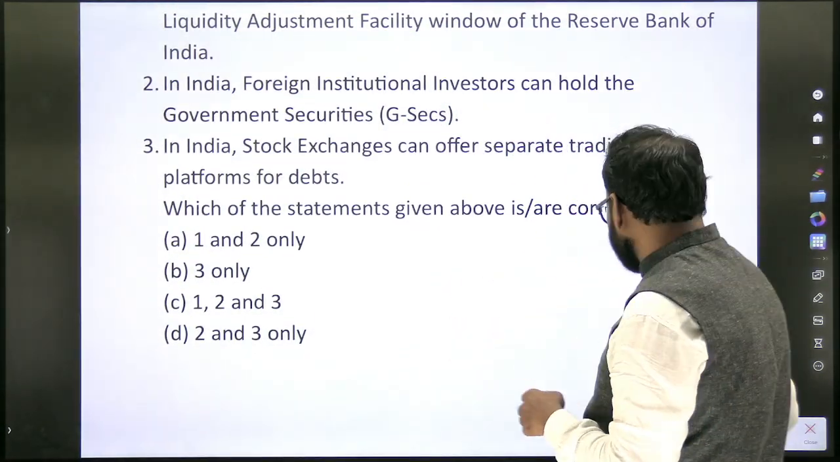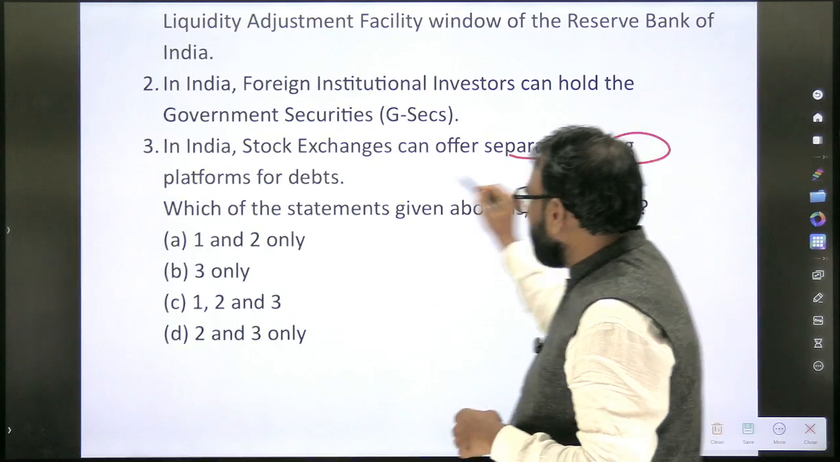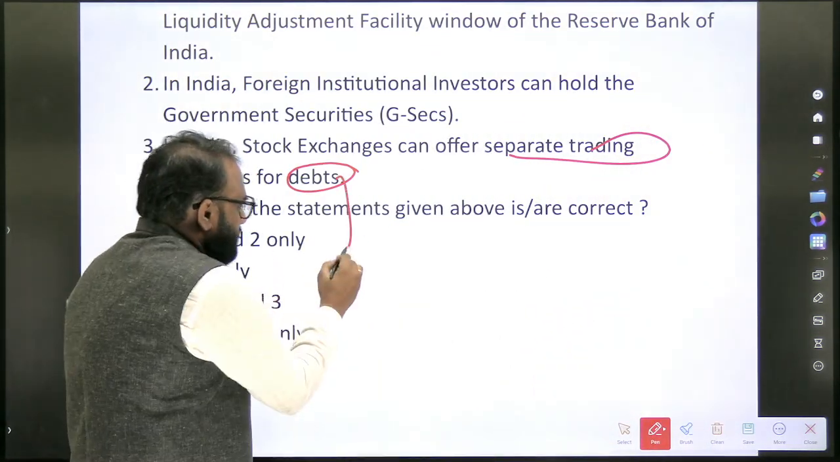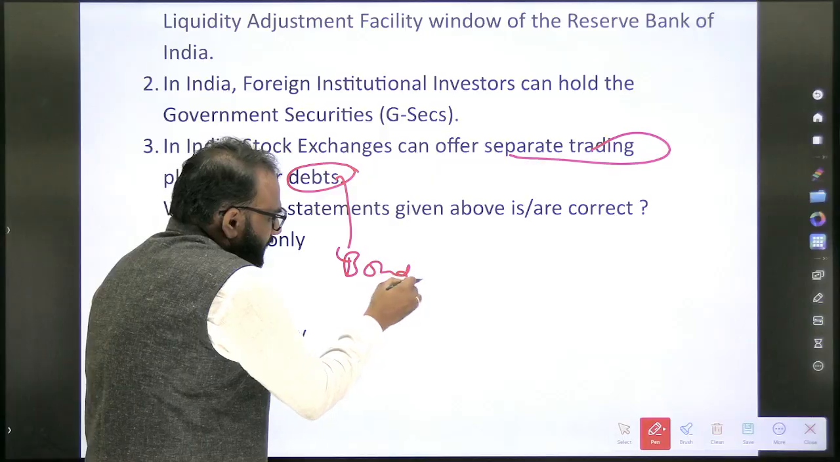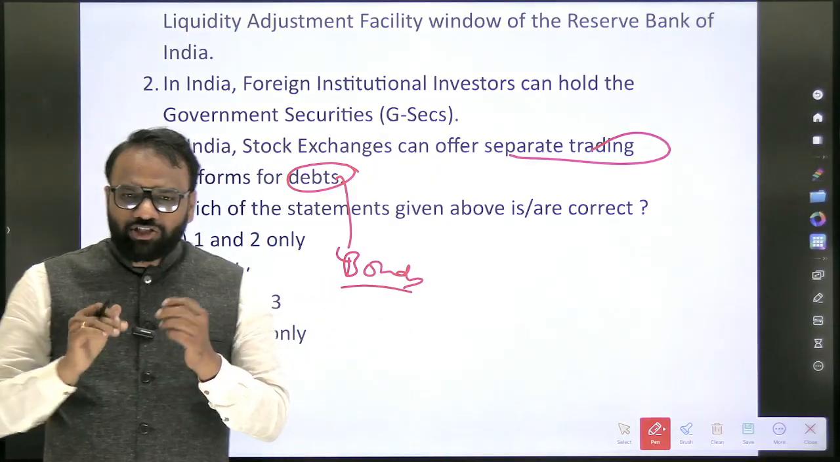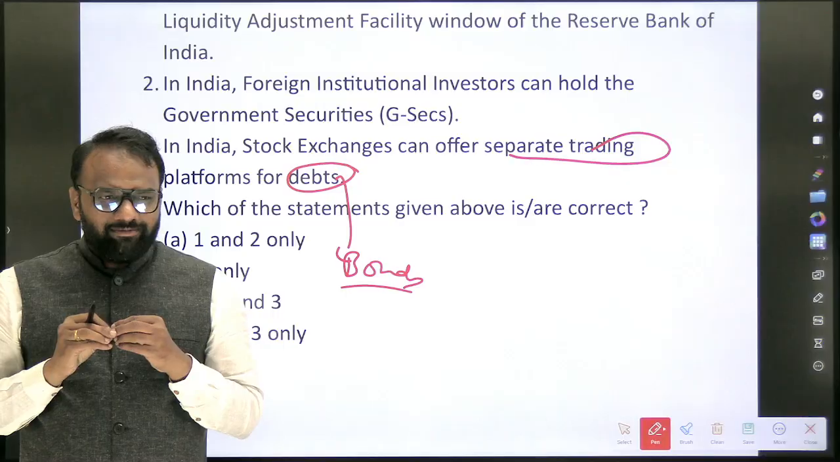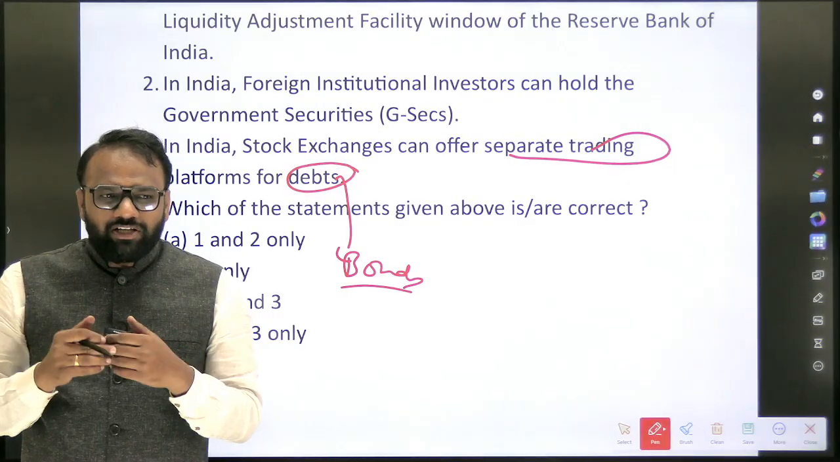In India, stock exchanges can offer a separate trading platform for debt. Debt means bonds. Now the question is, when we want to purchase a stock, what will we do? We will purchase it from the stock market. If we want to purchase bonds, then where do we have to go?